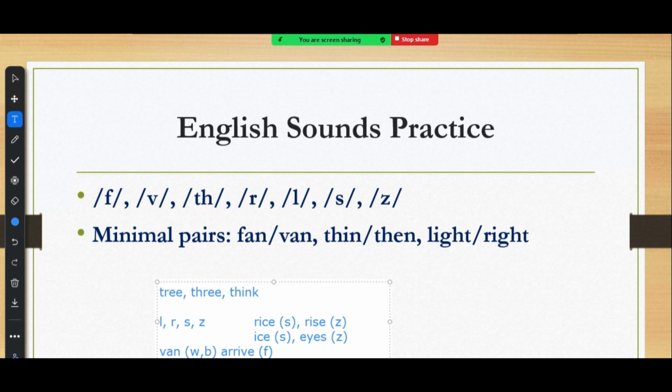So in English, they have two different sounds for that, the voiceless sound. It comes from the tips of your lips. But there's some vibration there, and so that is another sound. Two different sounds in English language. These are some examples that you can notice and you can also practice in your free time.